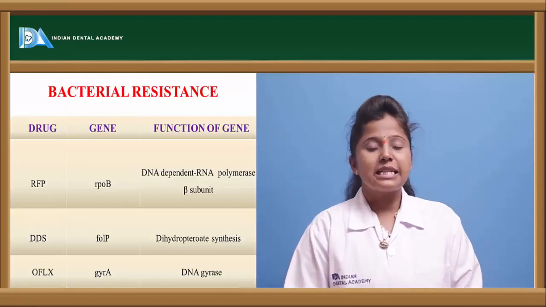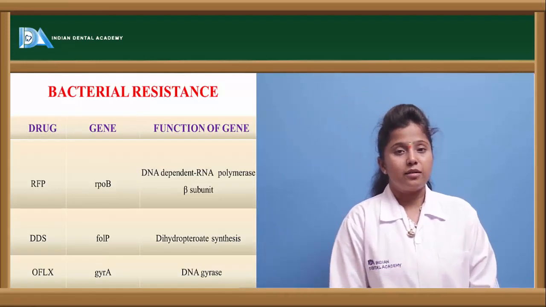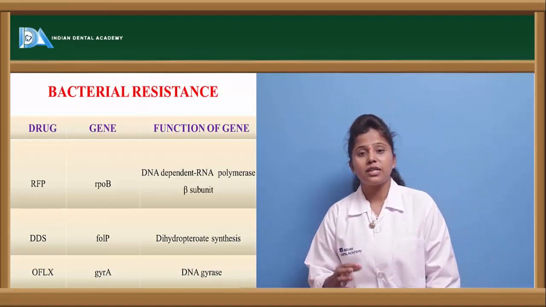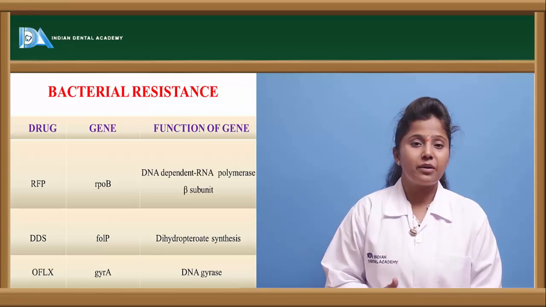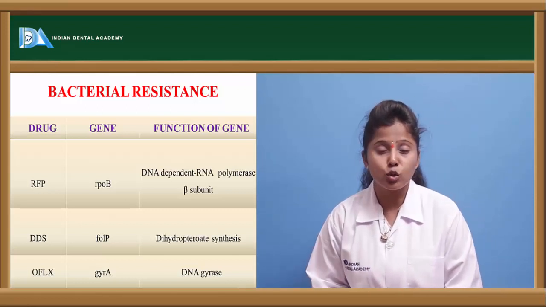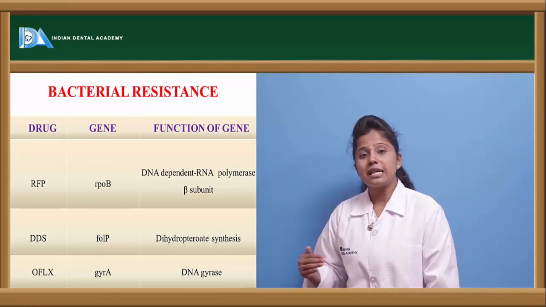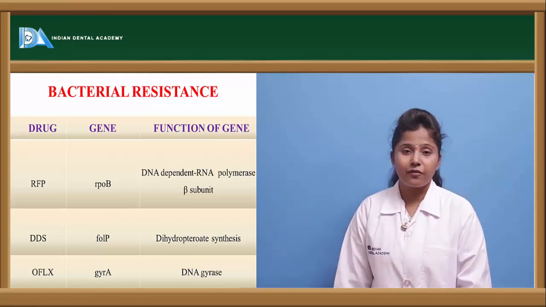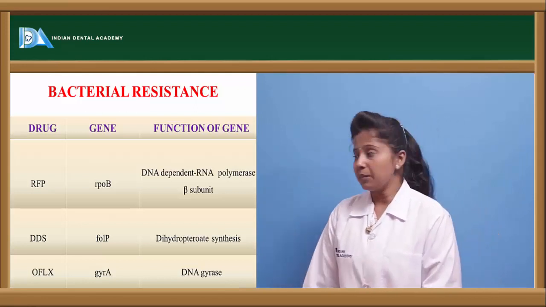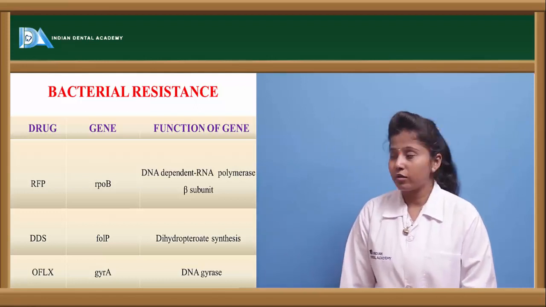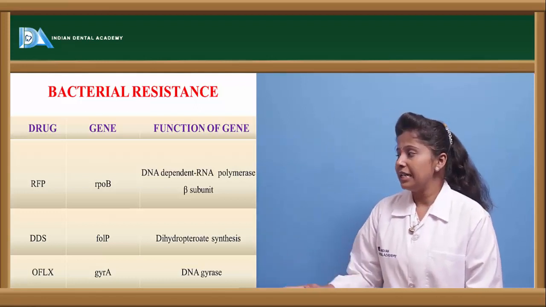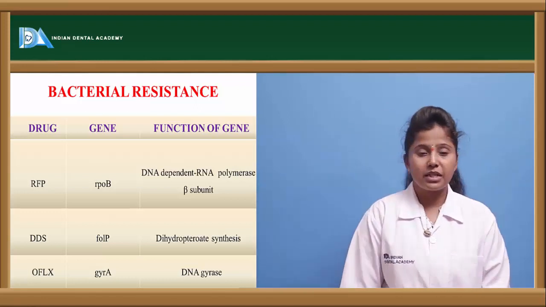Let us see the resistance of these drugs in bacteria. We saw that these anti-leprosy drugs show resistance in bacteria. So what is the capacity of resistance? If we take rifampicin, which is an anti-tuberculoid drug, it targets the DNA-dependent RNA polymerase beta subunit.